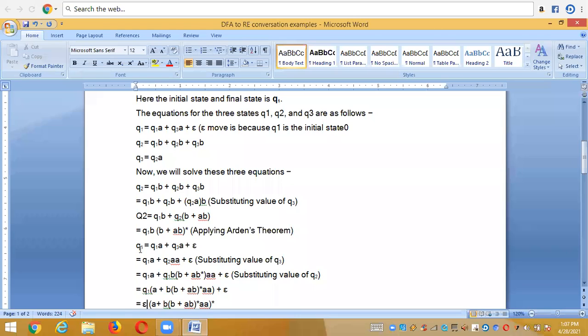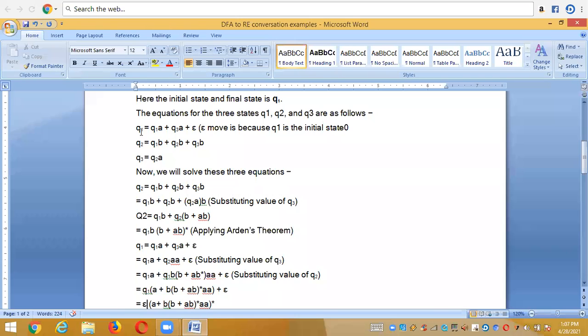I need to follow the procedure of Arden's theorem and apply Arden's theorem. I need to substitute the values of each and every state, checking out the possibilities. Whenever you get a unique solution for Q1 in the form of R = QP star, then you can stop, right? Otherwise you need to do it for each and every state like this.